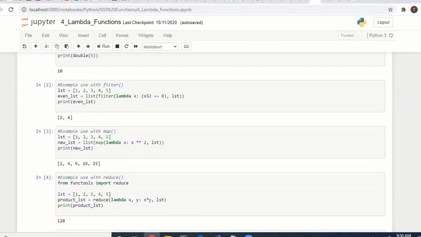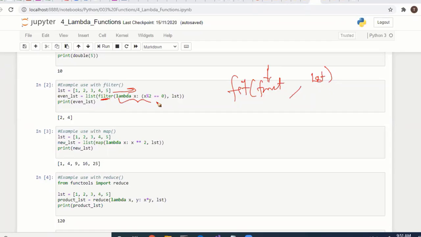So we have a list, and we are applying the filter function. The first parameter of filter is a user defined function with the condition we are applying, and the next parameter is a list or some sequence.